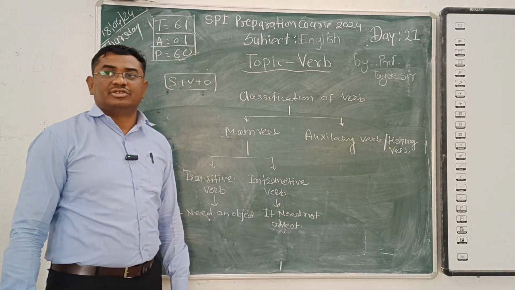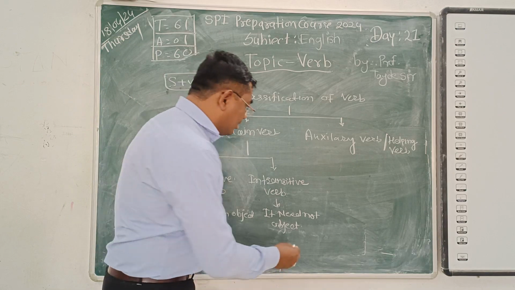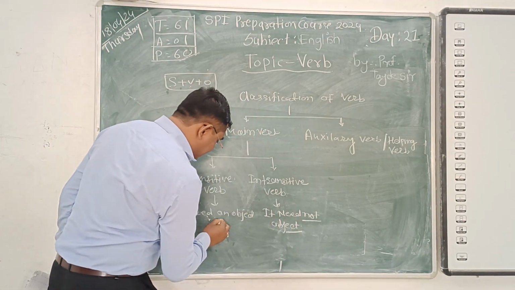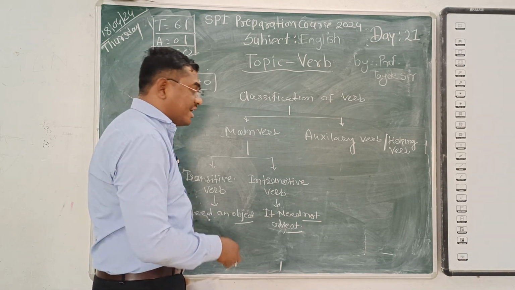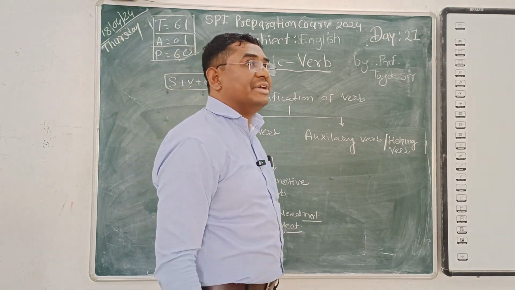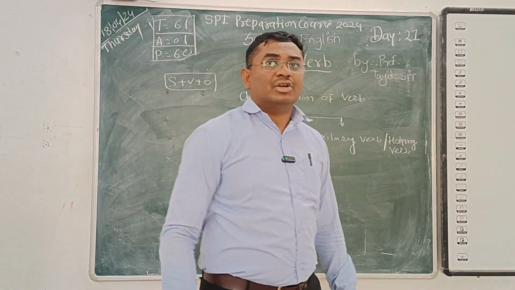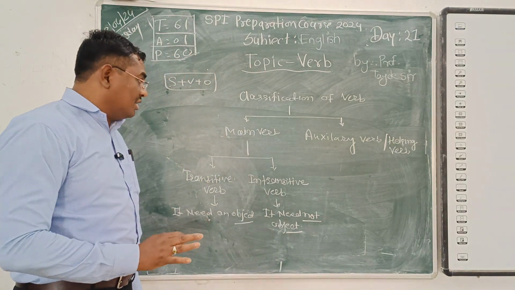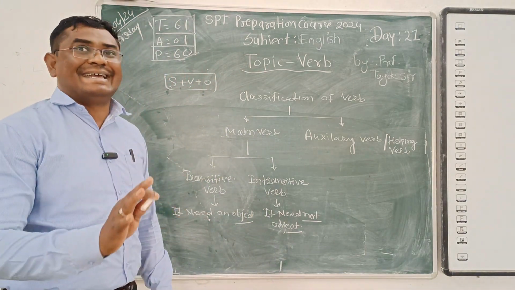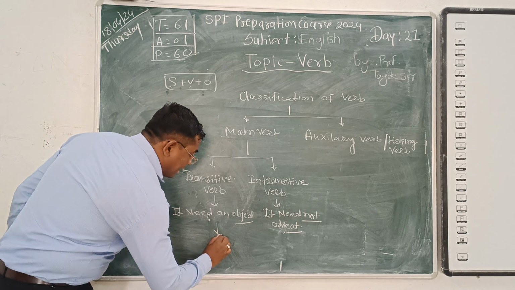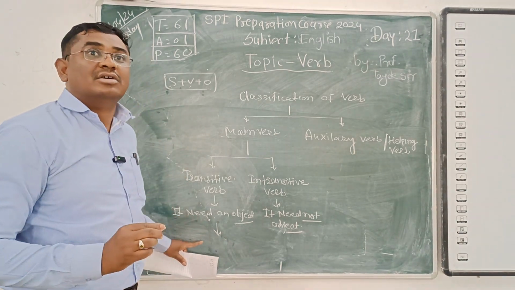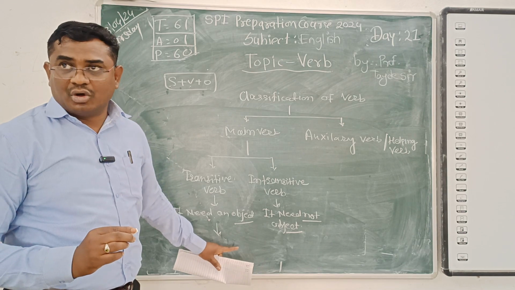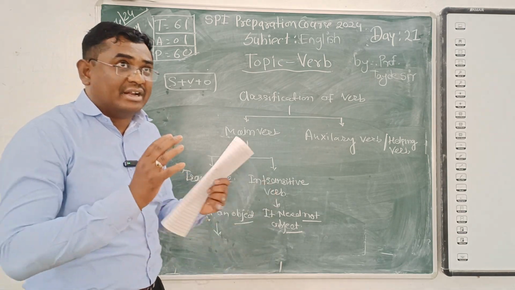It needs no objects. So you have to keep two words in your mind: transitive verb and intransitive verb. A transitive verb needs an object, and in an intransitive verb, there is no need for an object. So from this, we can get the basic example. For example, the subject needs an object.